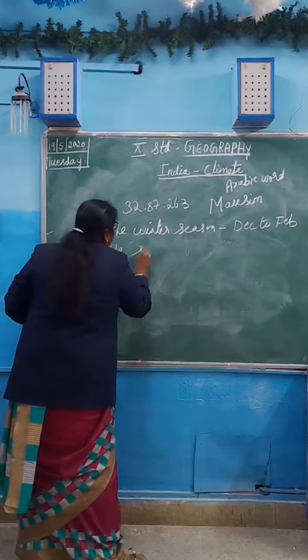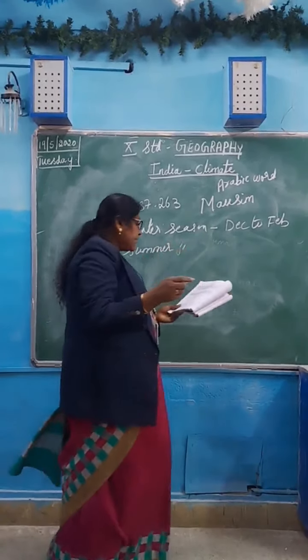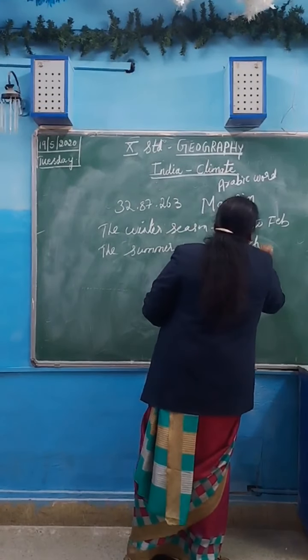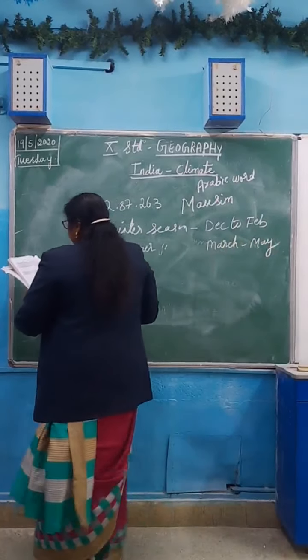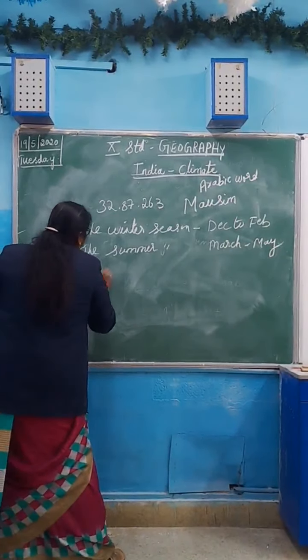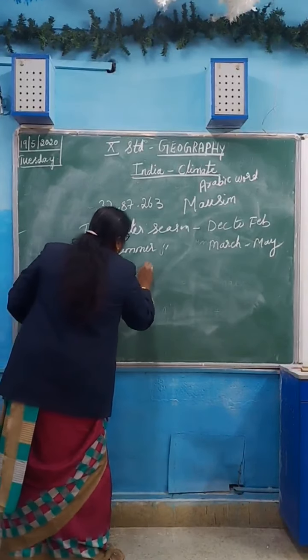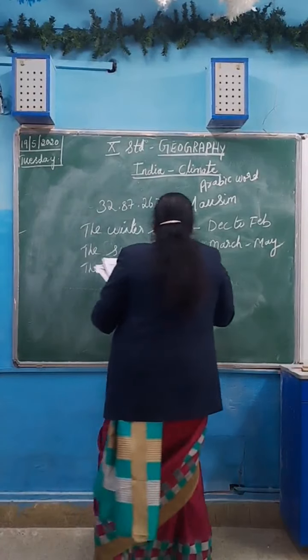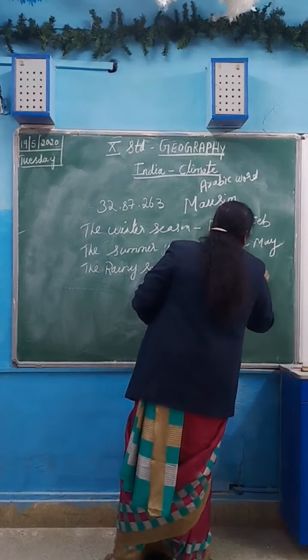Next, the summer season from March to May. Then the rainy season from June to September.